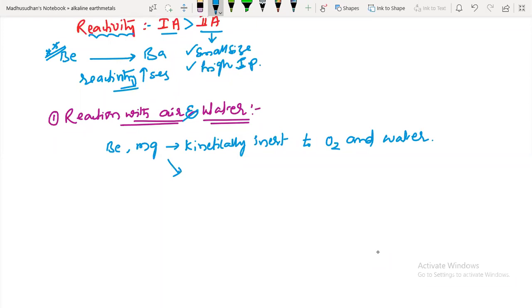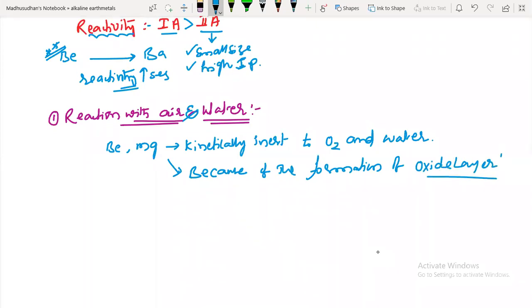The reason is the formation of an oxide layer. Their reactivity is almost inert with atmospheric oxygen and water due to the formation of an oxide layer.